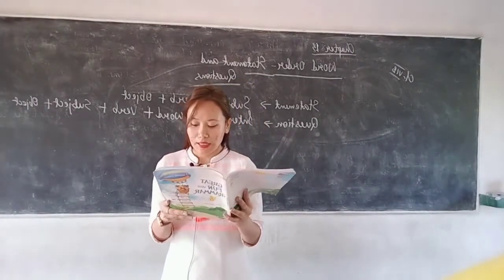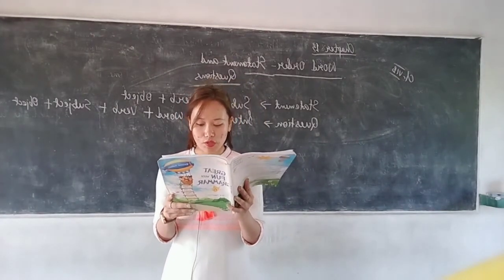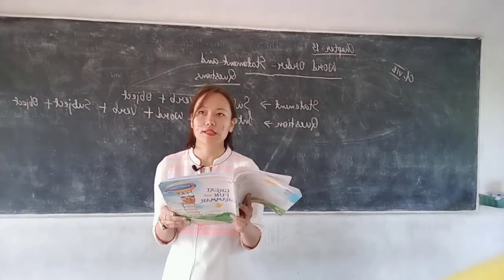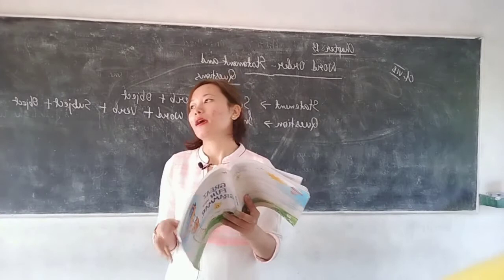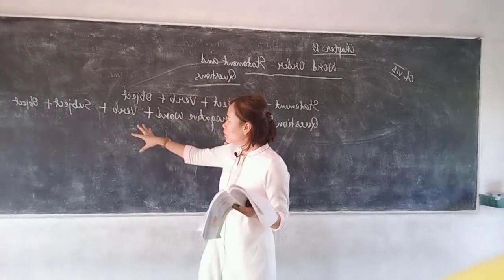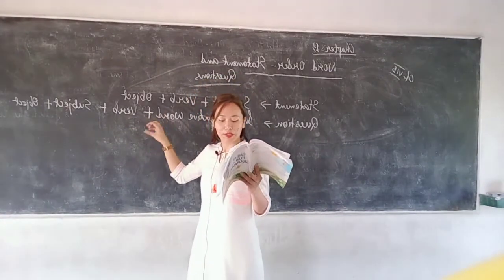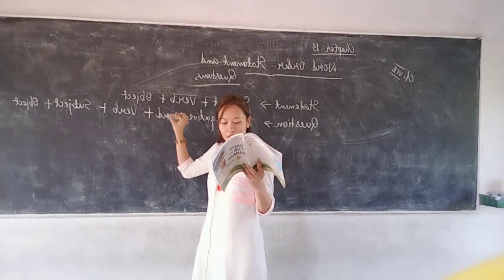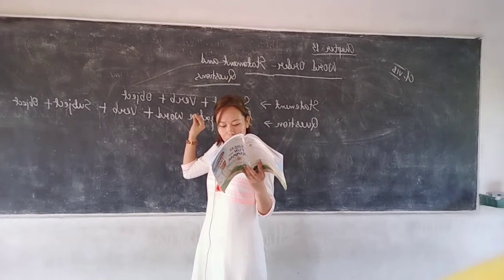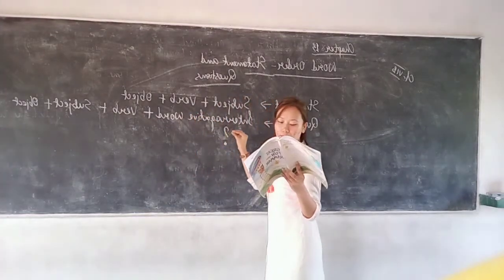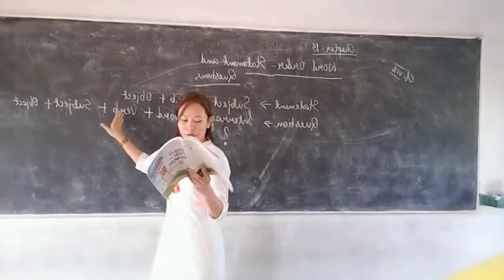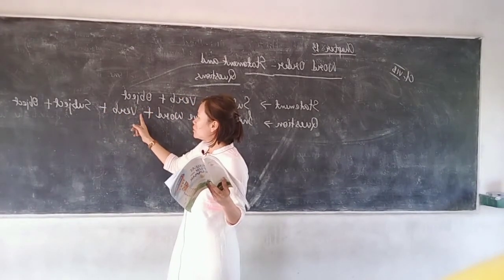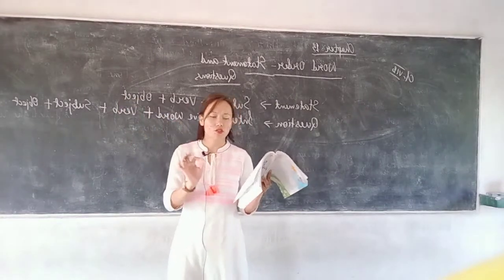Okay. In case a helping verb is used in a question, the subject is placed between the helping verb and the main verb. So you have to use a helping verb when your verb needs support. Okay, a helping verb. The subject is placed between the helping verb and the verb, in between you have to use the subject only in some cases.